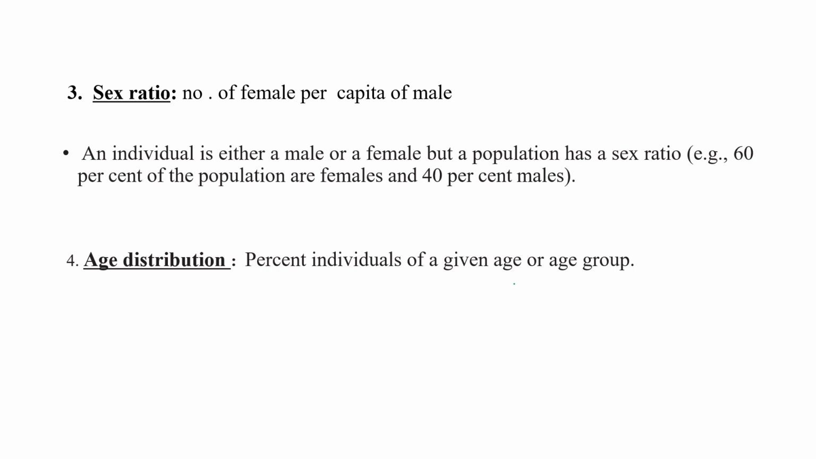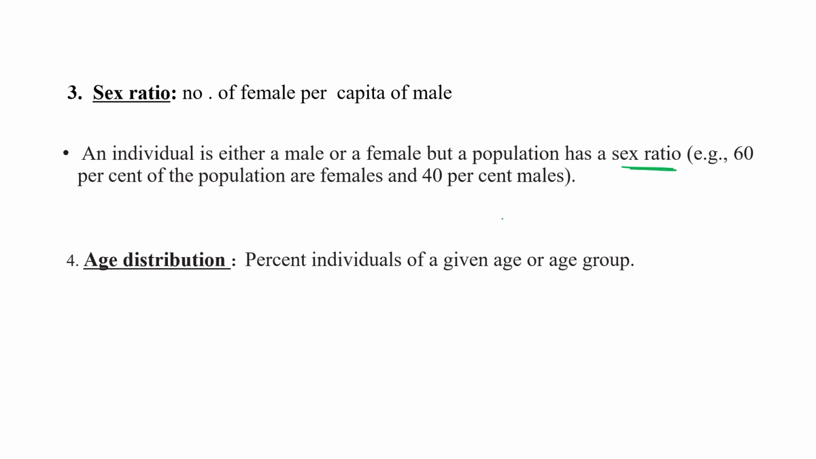Next, sex ratio means the number of females per capita of male. An individual is either male or female, but in a population, if we want to analyze the data with respect to the population, we must calculate the sex ratio, not the individuals. For example, 60% of the population are female and 40% are male.